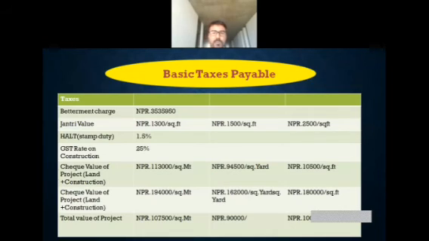In the case of square yard, it was about 1,62,000. Similarly, in the case of square feet, it was about 1,80,000. So the total value of the project was about 1 lakh and 7,500 per square meter, and in the case of square feet, about 90,000. So next one. Yeah, it's coming up.